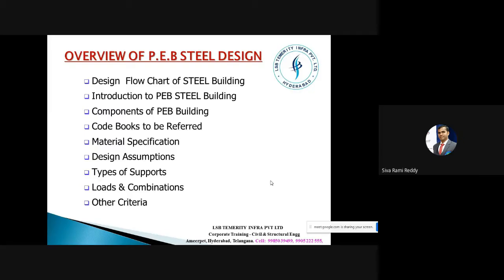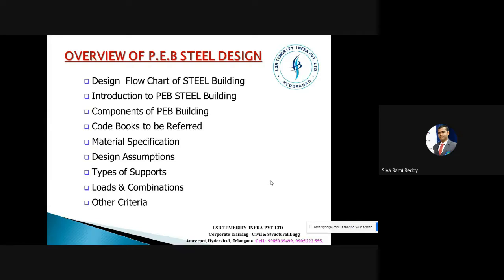Under this overview of pre-engineered buildings, the first point is the design flow chart of a steel building. For any kind of structure, I personally prefer to explain things through the design flow chart, because once you know the design procedure from scratch to the submission of structural drawings, you will understand the entire thing.